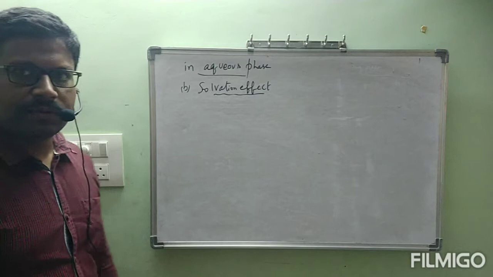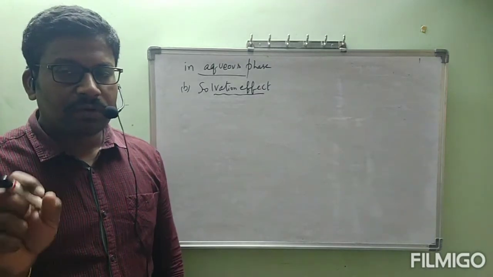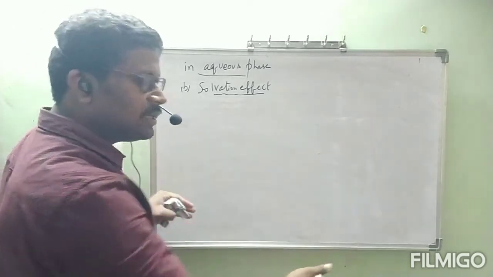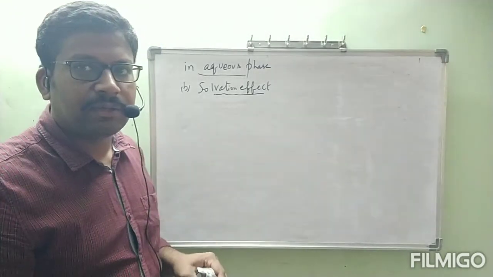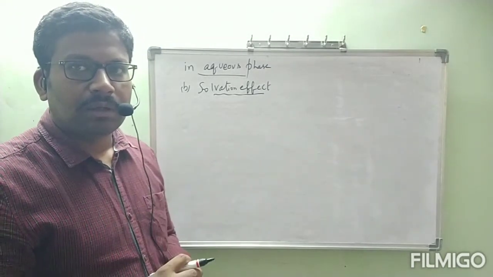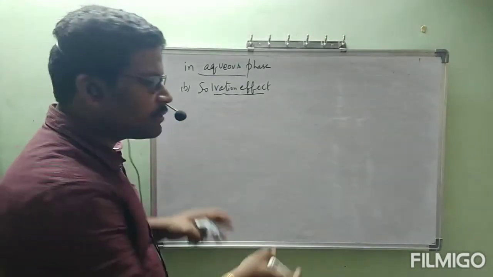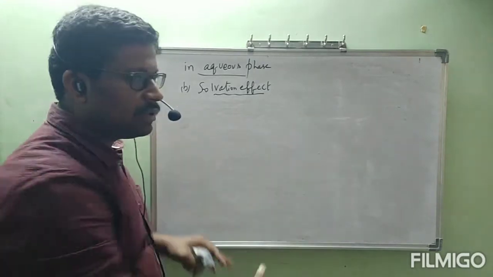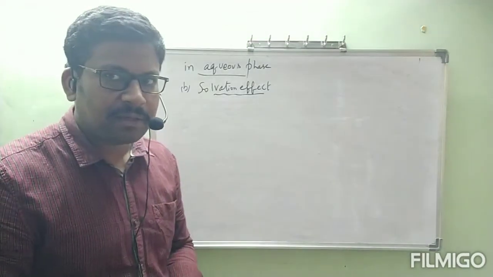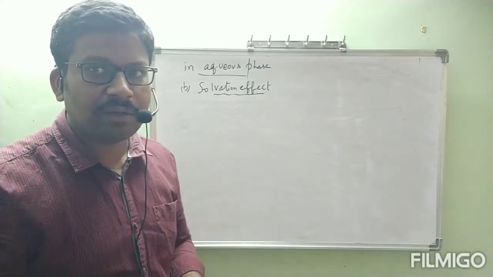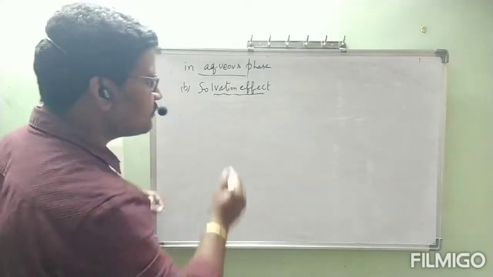It is also a simple one, but before going to the solvation effect, first I will tell some information regarding the ammonium ion. We will understand that, no problem. First I am noting down tertiary, secondary, primary and ammonia. When they react with H plus, they will form ammonium ions accordingly. Let us see them one by one now.